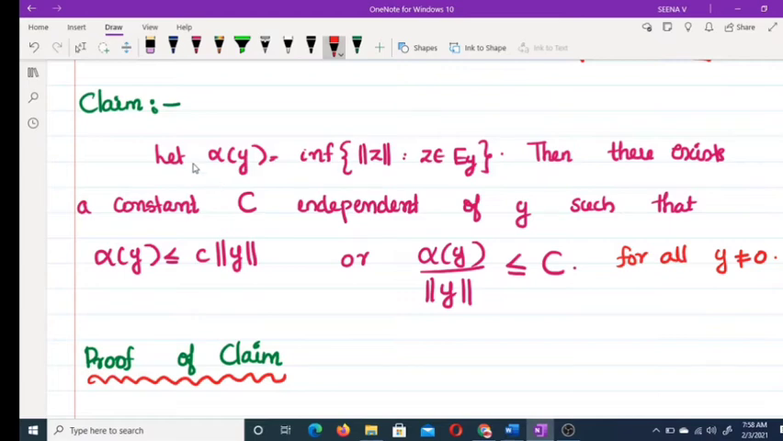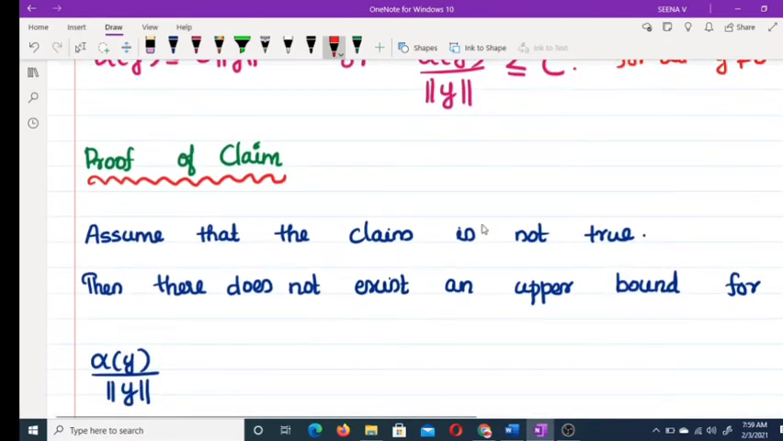To prove the claim, we are assuming suppose the claim is not true. That means there does not exist a constant C satisfying this condition. Now what is the meaning of that? We are assuming there does not exist a C satisfying this condition for all y. That means if you take any value for C, then you can easily find some y such that alpha y by norm of y is greater than C for some y. So assume the claim is not true.